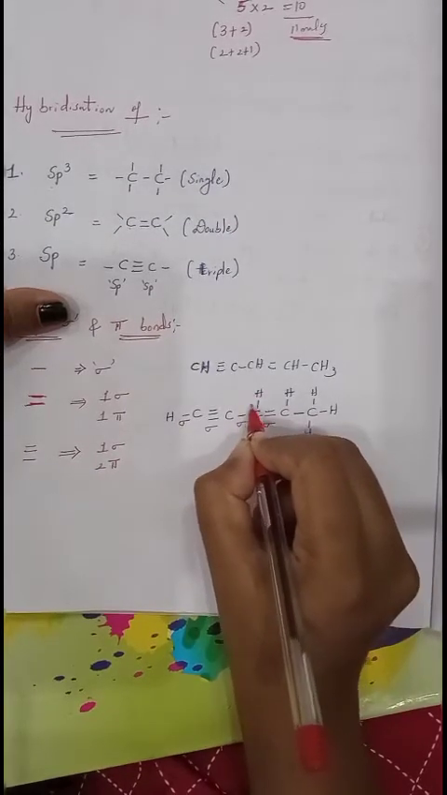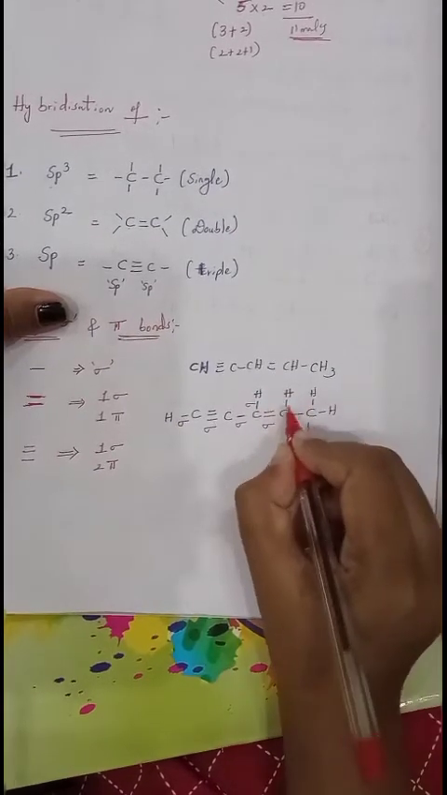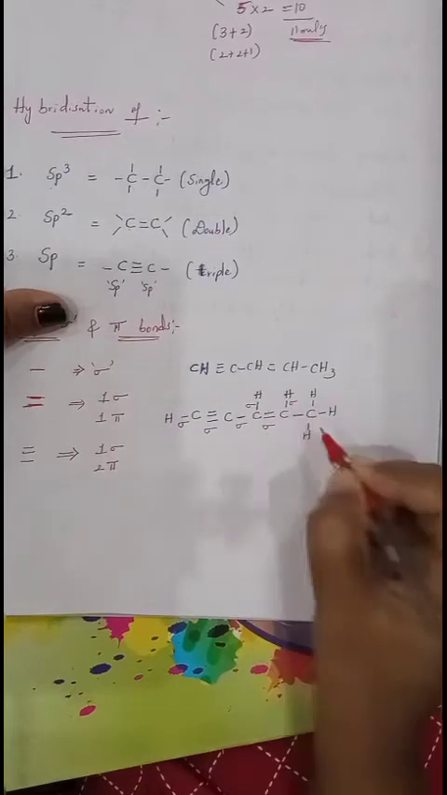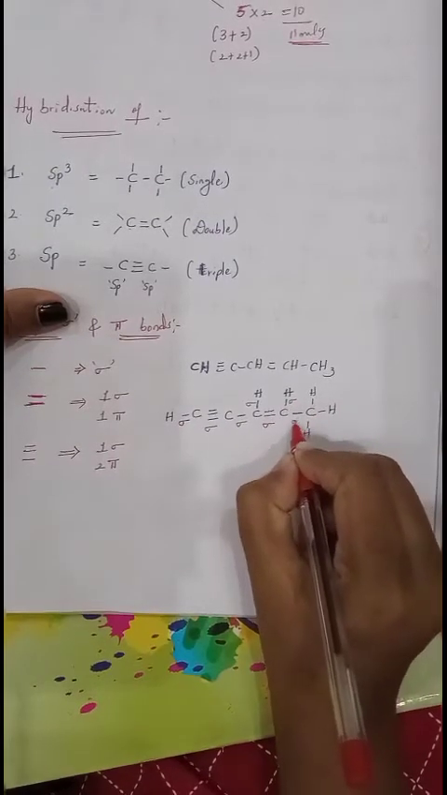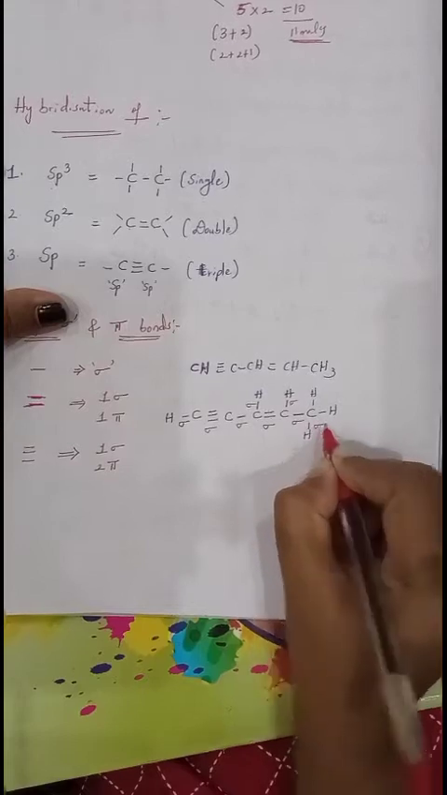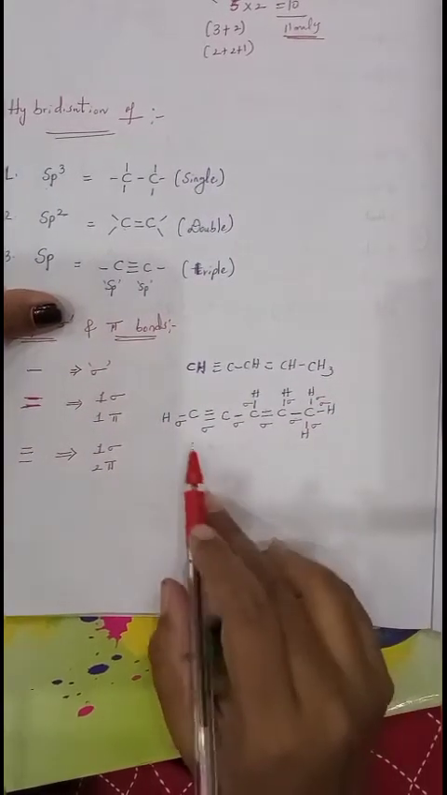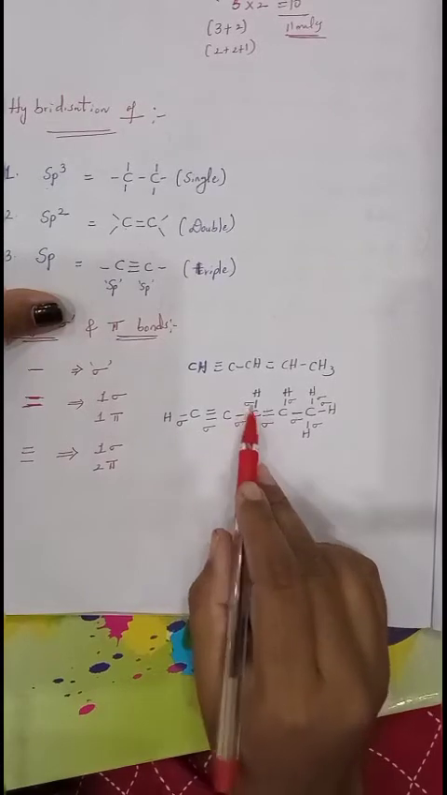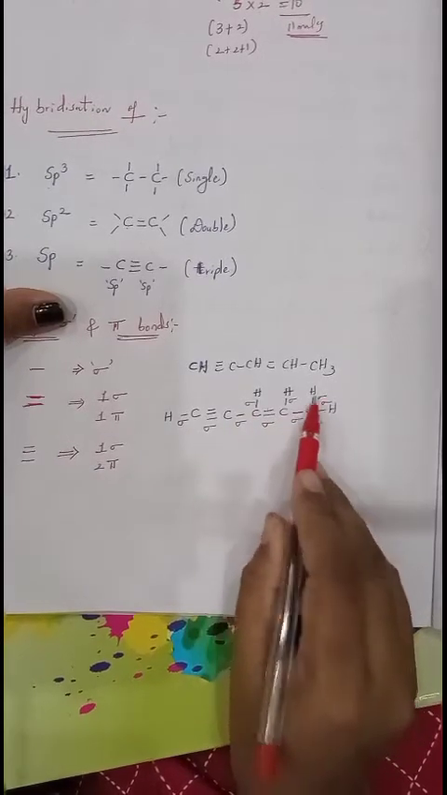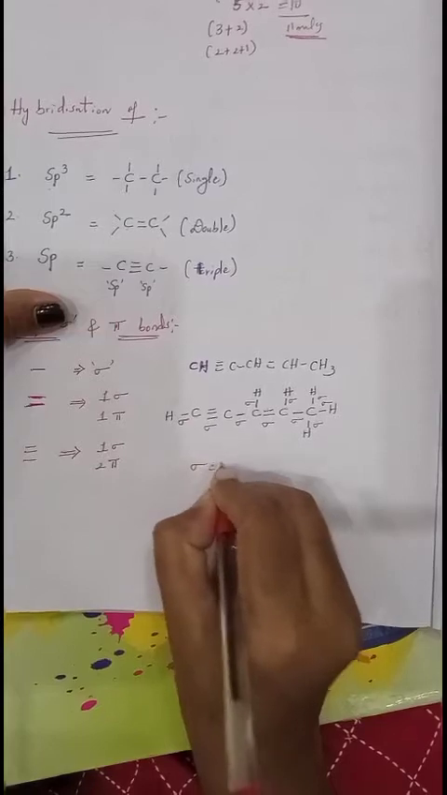And between carbon and hydrogen, only a single bond, sigma bond. Even this is a single bond, sigma. Even this becomes sigma, this becomes sigma, this becomes sigma. Total number of sigma bonds: 1, 2, 3, 4, 5, 6, 7, 8, 9, 10. Number of sigma bonds is 10.